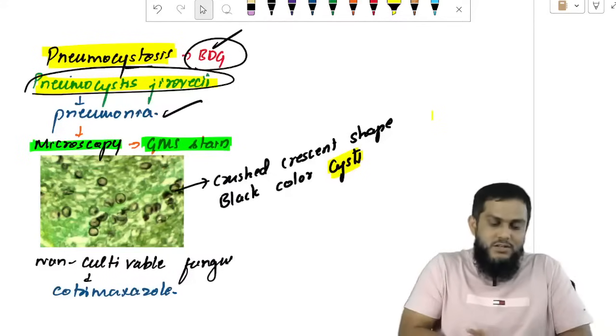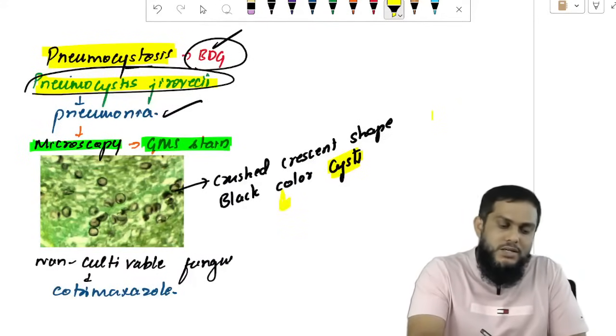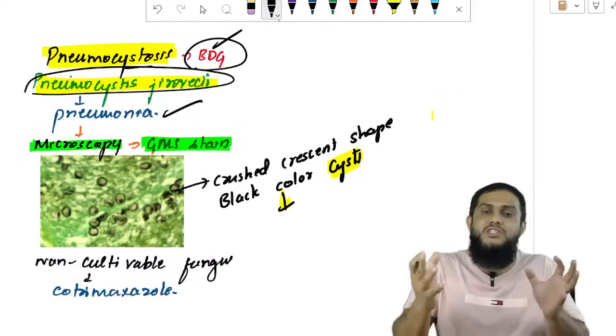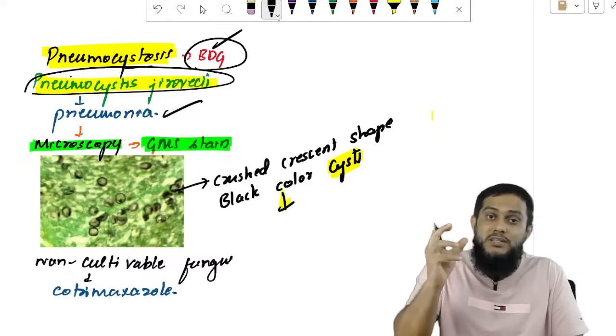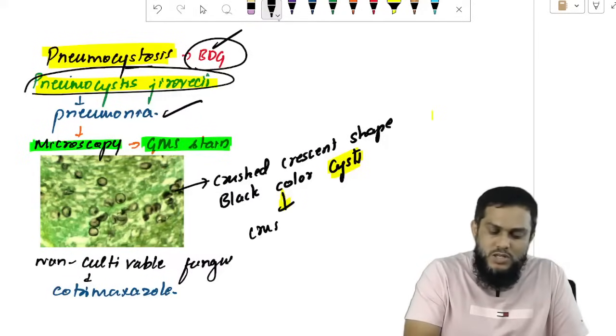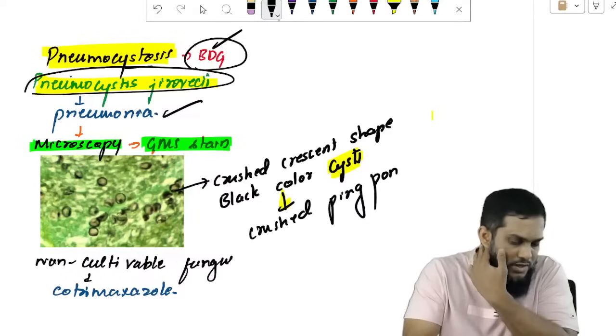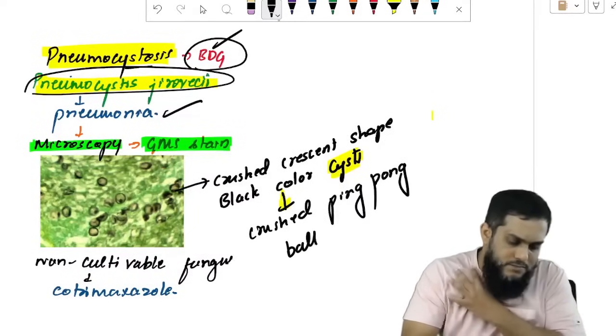Okay, anyways, so with that, crushed ping pong ball appearance, right? Someone saw crescent shaped black color cysts, and someone imagined them as ping pong balls, so he called it crushed ping pong ball appearance. Both are the same. Crushed ping pong ball appearance.